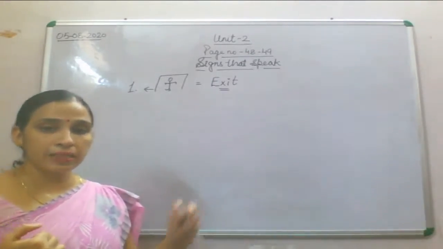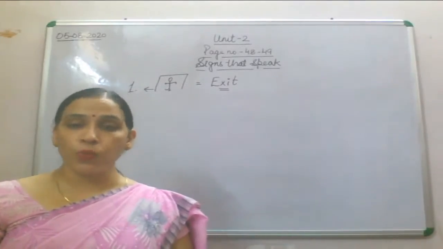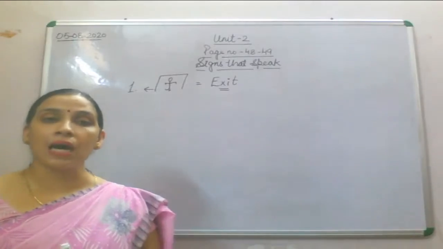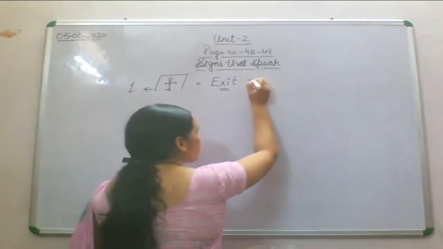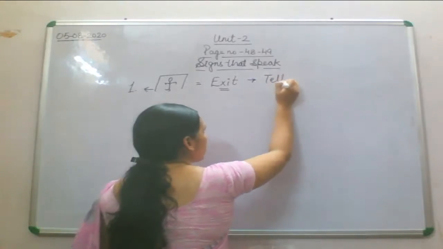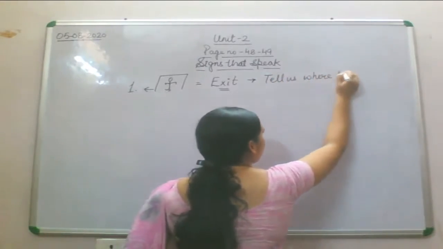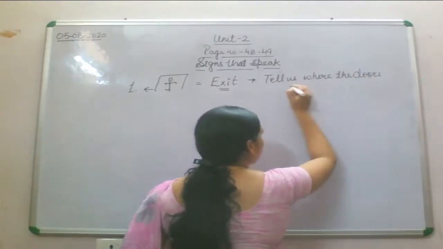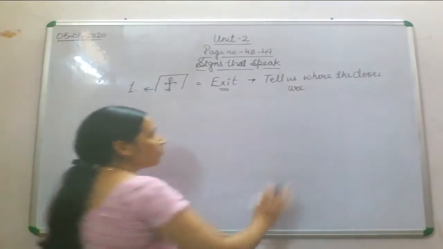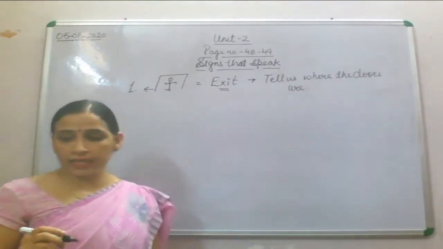So this is a symbol of exit. It tells us where the doors are. Now exit symbol tells us, what does it tell us? It tells us where the doors are. Fine? Where are the doors? That tells this symbol, that is exit.